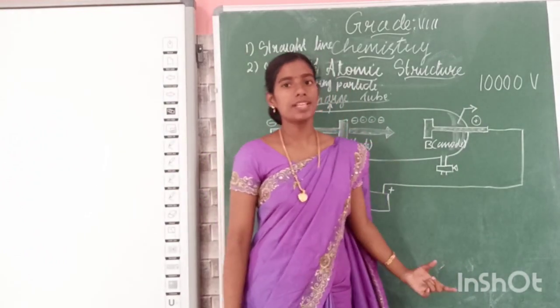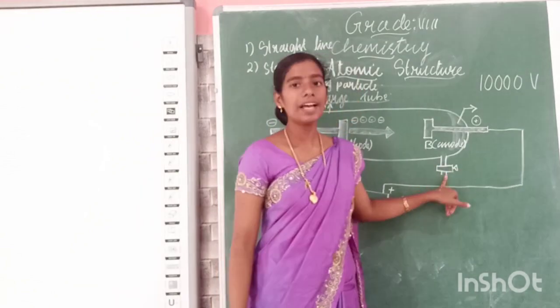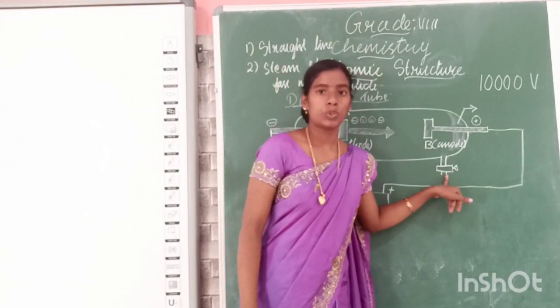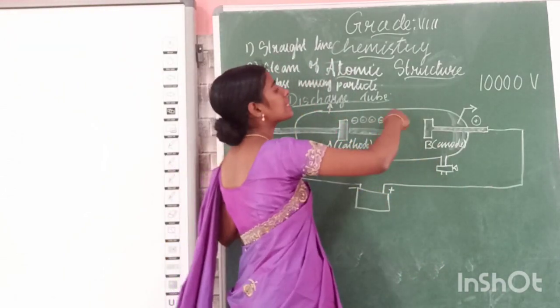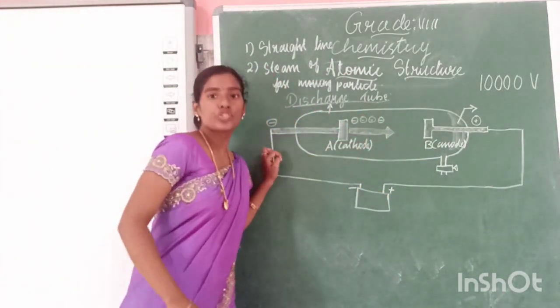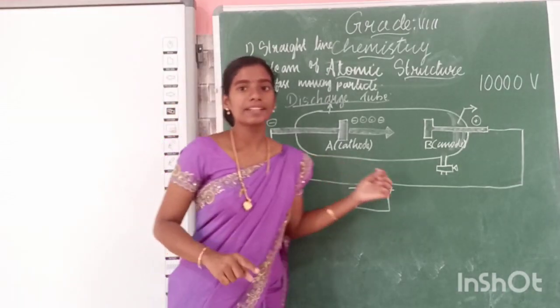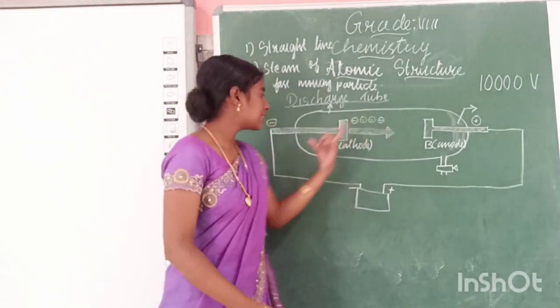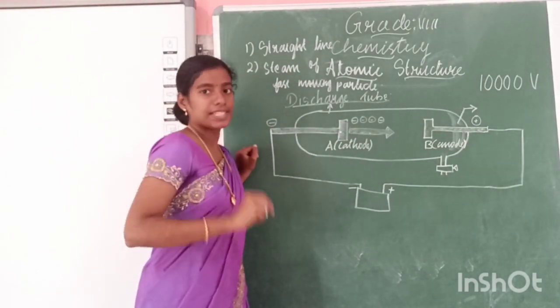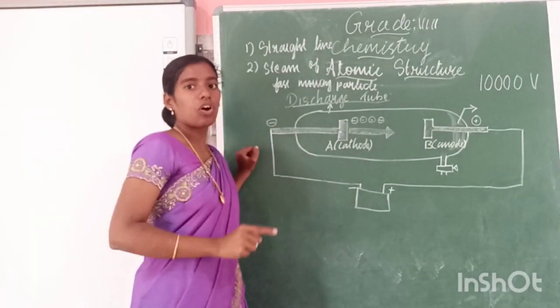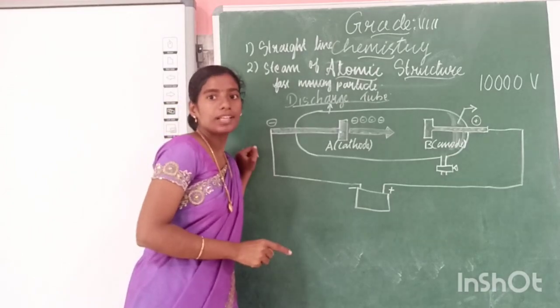Here you have a vacuum pump. Using this vacuum pump, you have to create some vacuum in this tube. When you create this vacuum, plate A produces some rays. The rays produced from the cathode are called cathode rays.